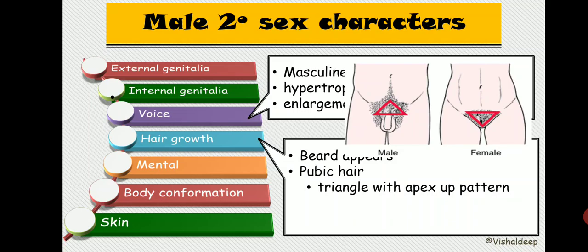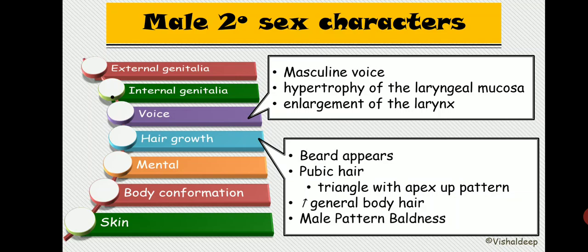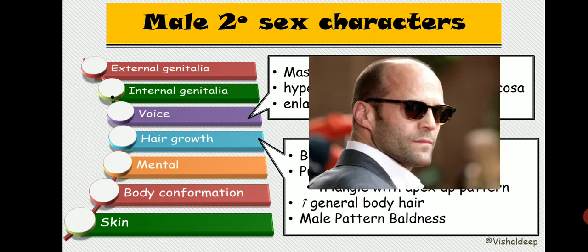In some books it is also written in the reverse manner, that in male it is a base down pattern and in female a base up pattern. So both are the same, but this one I have taken from Ganong. So remember, triangle with apex up in male, triangle with apex down in female. And general body hair will increase, and male pattern baldness will be seen. This is all about the changes in hair growth.